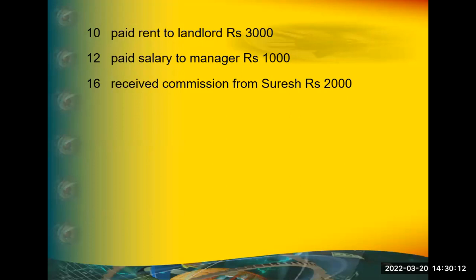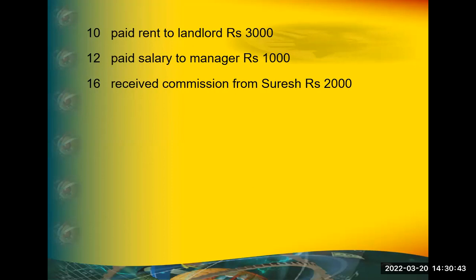Why? Suresh is not significant there. What is significance? Why are you giving to Suresh? Sir, why are you receiving from Suresh? You have rendered some service to him. For appreciation of your service, he is giving you 2,000 rupees in the name of commission. So what's the entry? Cash account debit 2,000. There is no doubt on that. To commission received account 2,000. Suresh is not at all matter here.